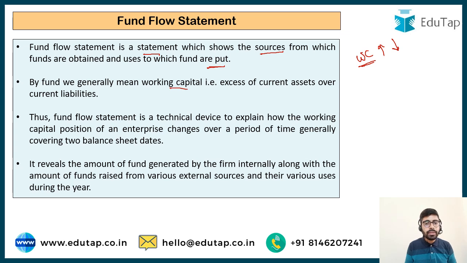Working capital means excess of current assets over current liabilities. So it is going to explain to us the change in the working capital position of the company over a period of time. Now the funds may flow from internal sources as well, or they may flow from external sources as well. For example, you may generate funds from your own business, you may make profits and they are going to lead to increase in working capital, or you may obtain funds from outside, you may obtain a loan from the bank. So this is going to be an external source.